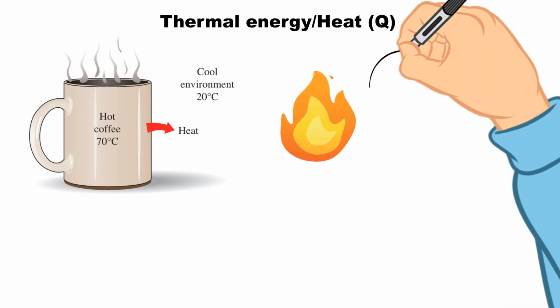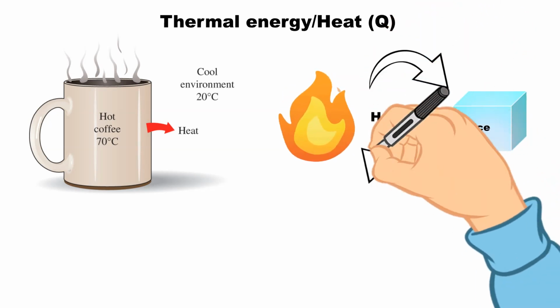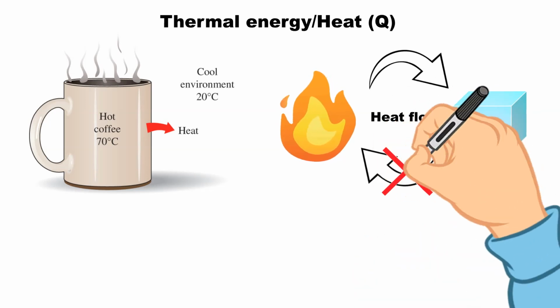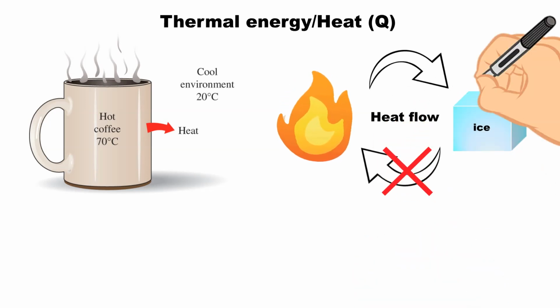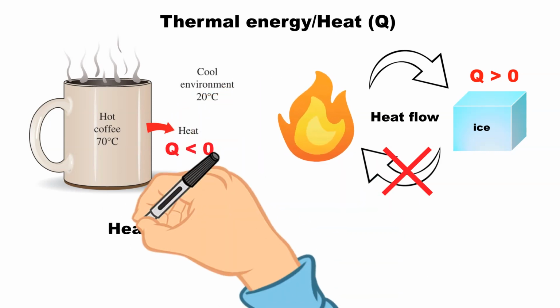Heat always flows from warmer to cooler objects. If thermal energy flows into a system, it ultimately increases the internal energy of the system. So, it is positive. If heat flows out of a system, it will lead to a decrease in its internal energy. Therefore, it is negative.